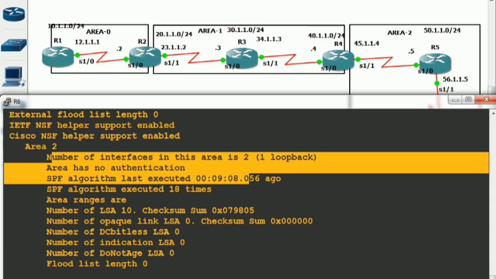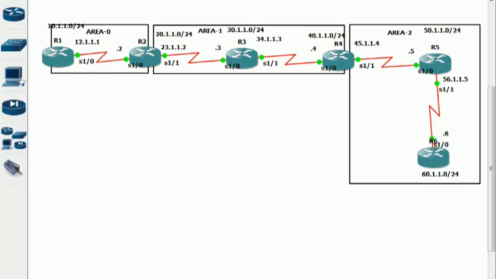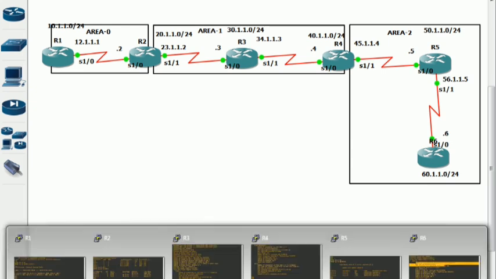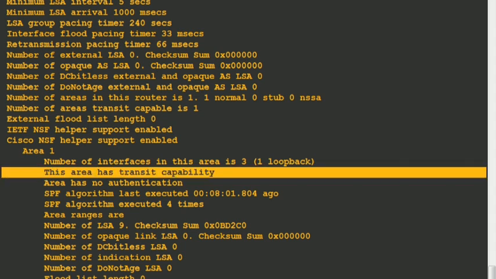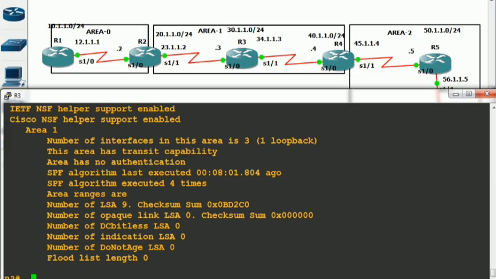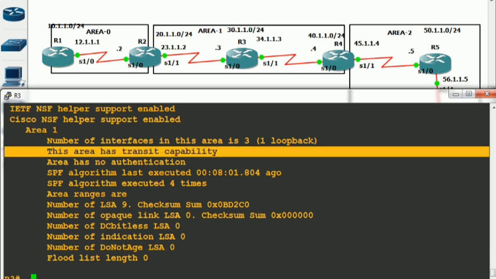If you configure a virtual link on area 2 as well, then it will also start to show that this area has transit capability, like R3 was showing. This time you configured the virtual link over area 1, so on all routers of area 1 you will get this message or this configuration.